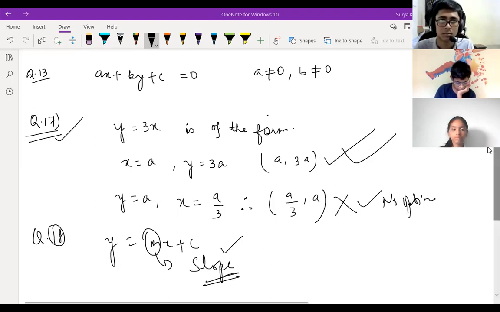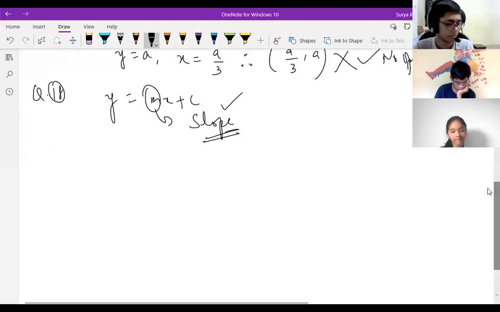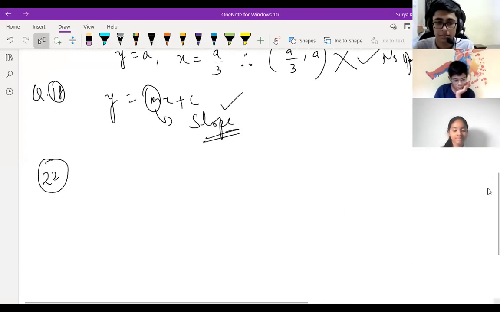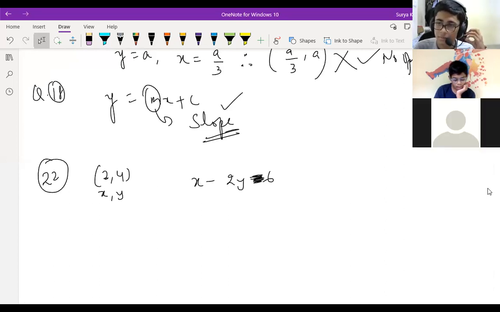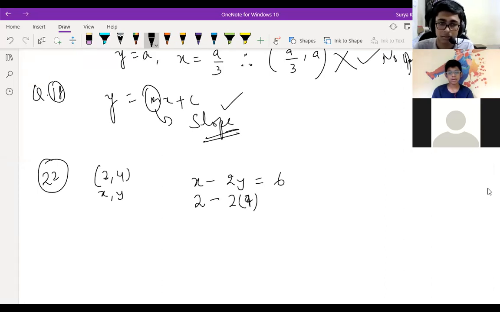Okay, fine. So see, the question is, children. Sai Charan, see, what you need to do is: if 2, 4 is given, this is x and this is y, and you are having the equation x minus 2y equals 6. You can write x minus 2y minus 6, or the same thing, x minus 2y equals 6. Then you put the value of x here, 2, and you get 4 or not? Just check 2 and 4, you put both here. 2 into 4 is equal to what you get?